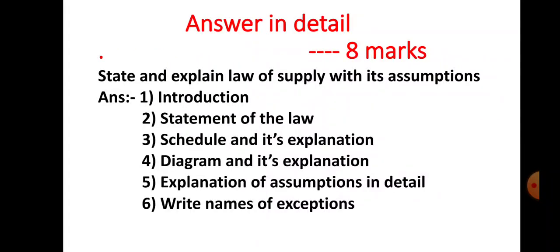Now next question is an essay type question, that is, answer in detail. This is an 8 marks question. What is the question given here? State and explain the law of supply with its assumptions. How to write down the answer? Number 1 is an introduction point. Number 2, statement of the law of supply. Number 3, explanation of the law of supply with the help of schedule. Number 4, explanation of the law of supply with the help of diagram. Number 5, explanation of assumptions in detail. And number 6, write only names of exceptions here.